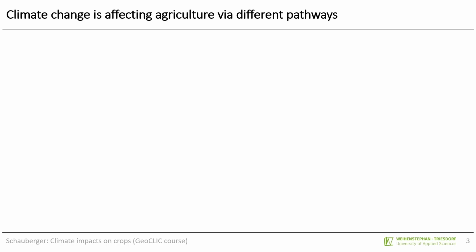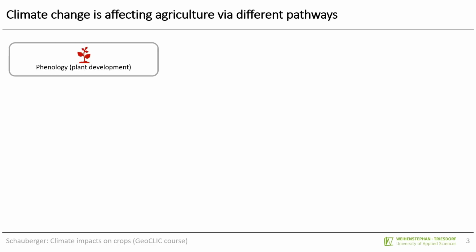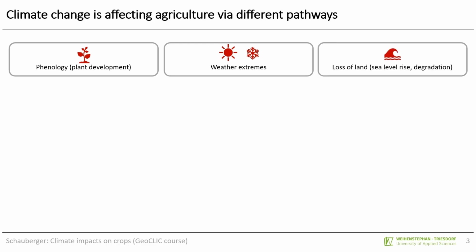Climate change is affecting agriculture via different pathways. This slide illustrates the wide variety of influences that climate change has on agriculture. Here in this slide, 12 examples are shown, but please note that they are not exhaustive. So the phenology may be faster due to climate change, so the plant development might be faster in the future. Also, weather extremes might be more often and also more intense in the future. Due to climate change, there will be also loss of land due to sea level rise, but also the degradation of soil. Soil attributes themselves might be also altered due to climate change.